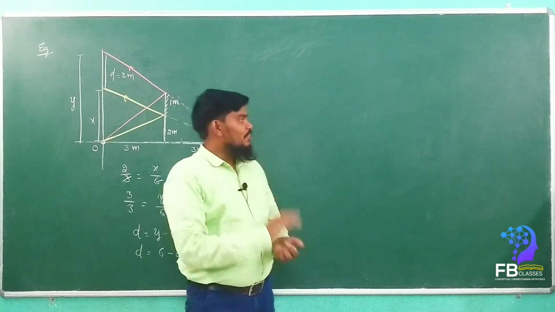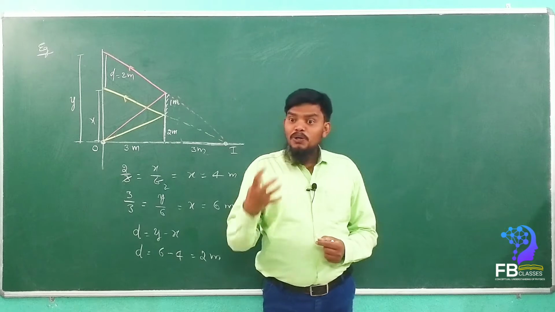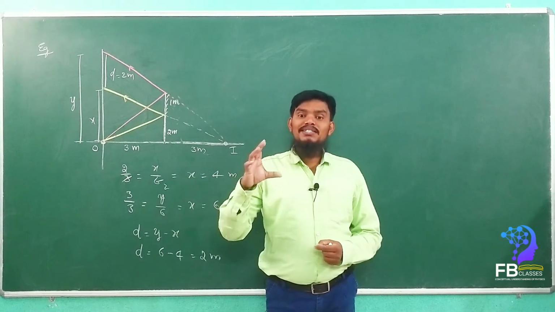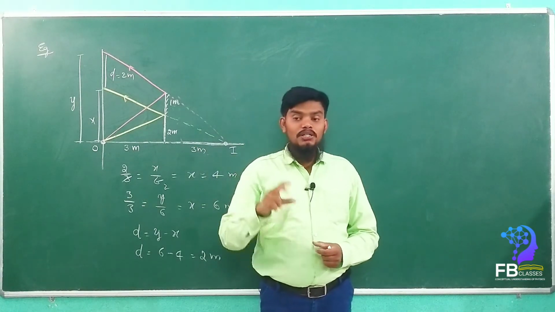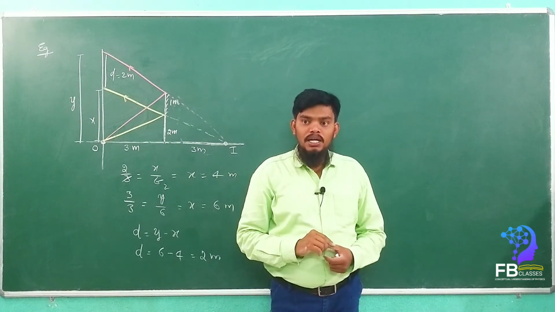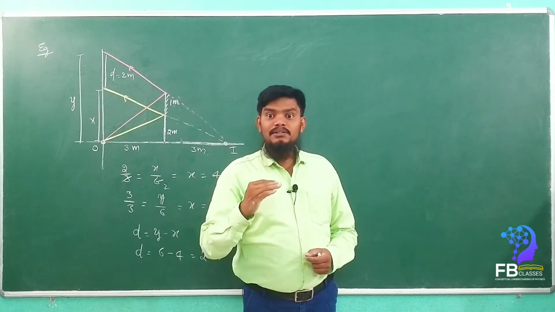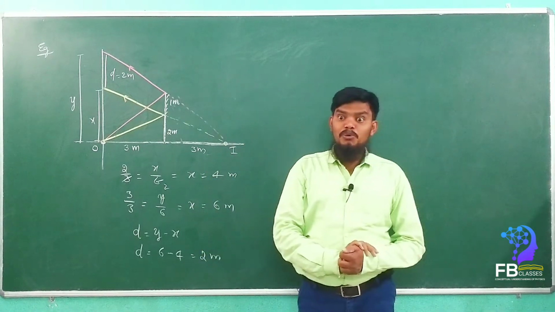So the question is, if you want to see the full image of an object, what is the height of the mirror and where should it be placed? These are the two very important things. The height of the mirror and the position of the mirror play a very important role.